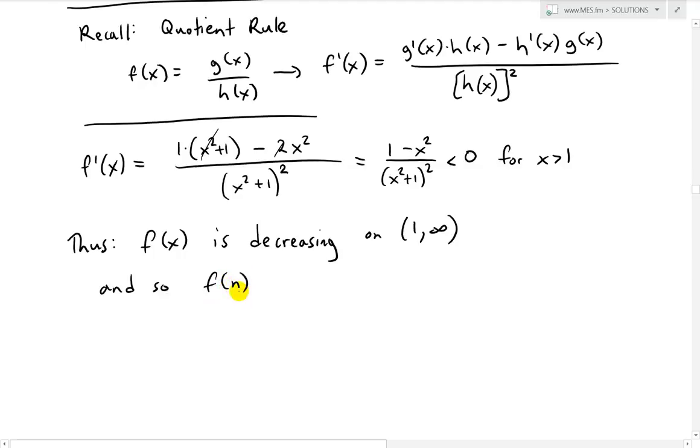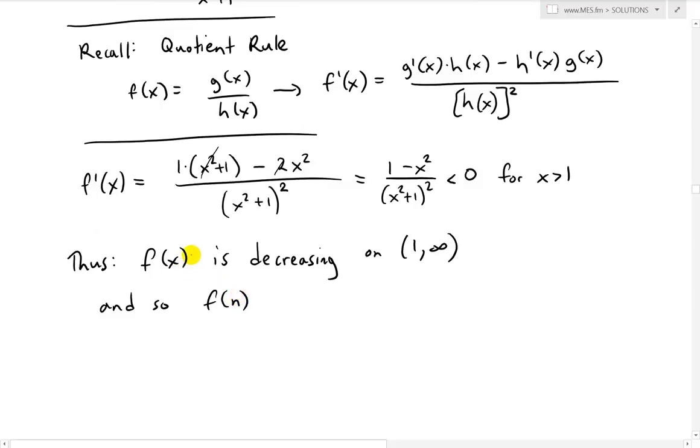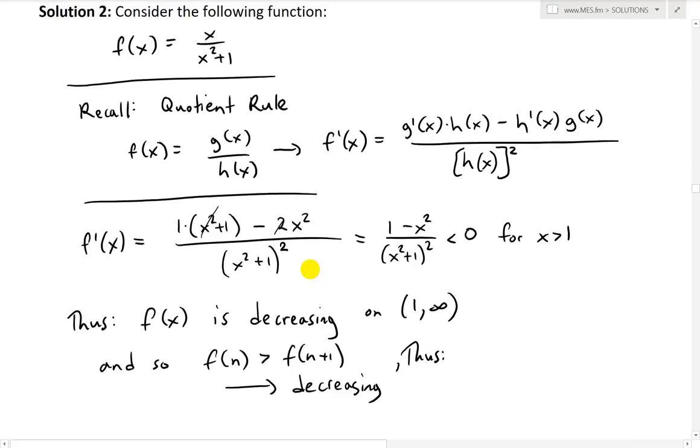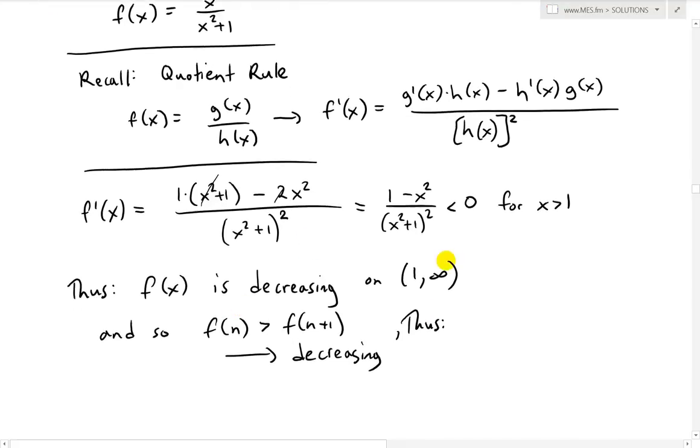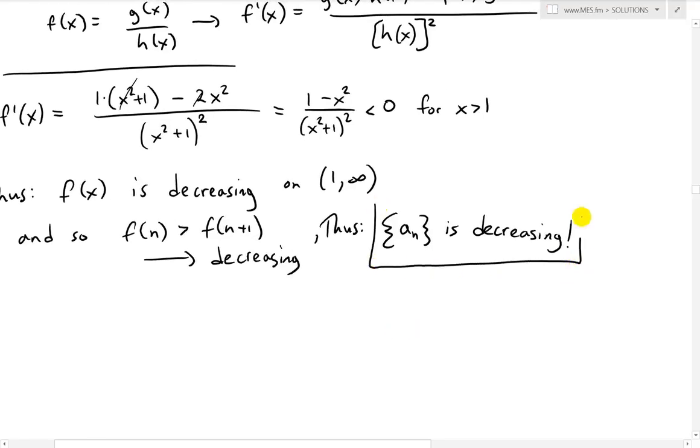f of n, this is just the same thing as a_n, but applying a positive integer here. This is going to be greater than f of n plus 1. So in other words, we are decreasing this way. Moving to the right is decreasing. Thus we have a_n, which is just the function f of n, where n is a positive integer, and f is just this f of x, but instead of x, we use positive integer n. So we have a_n is decreasing. And let's just box this in.